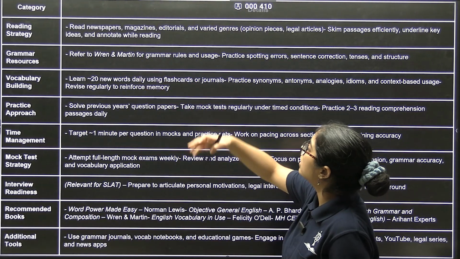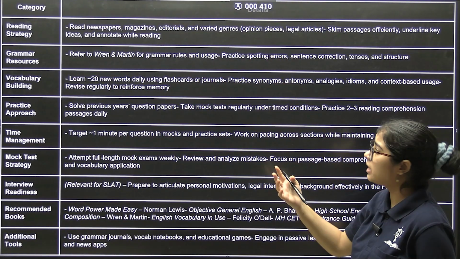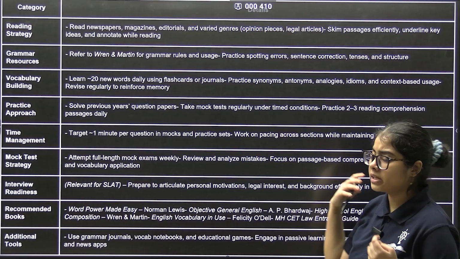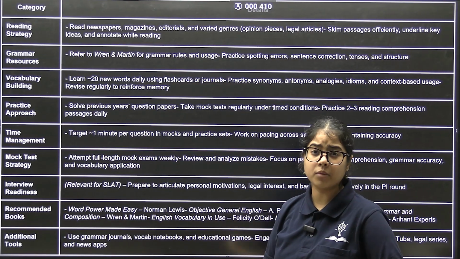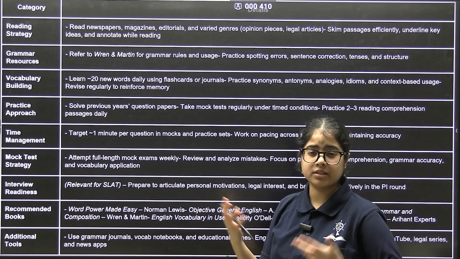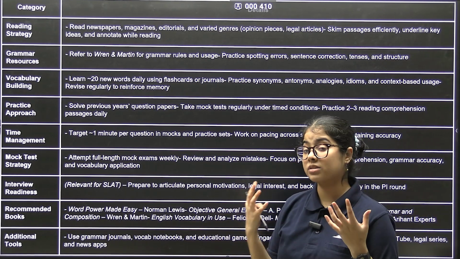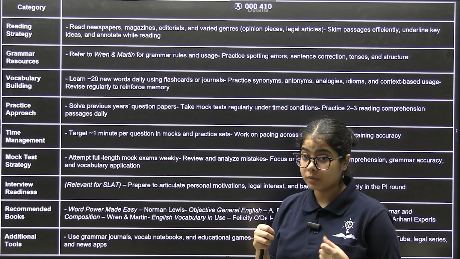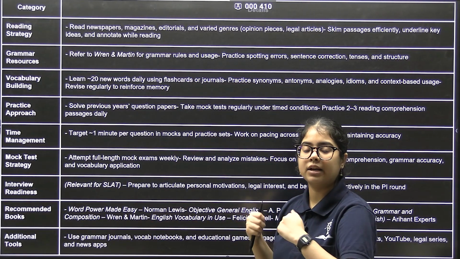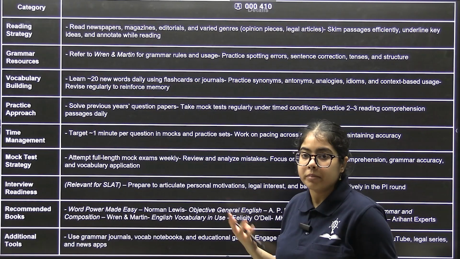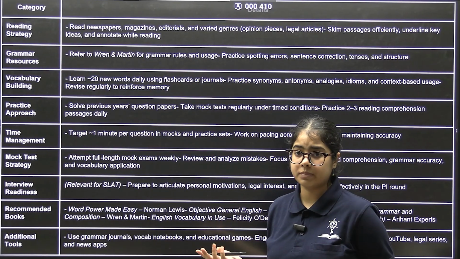Okay, extending that, you can read magazines, editorials, and varied genres of articles. Varied genres means try to diversify your genres: read sociology, psychology, economics, financial, politics. Just to be used to all of these disciplines, because the passages that you will get in your exams are going to be mixed. They're not all going to be law related or politics related. They can also be literature related. So kindly read all of these passages.